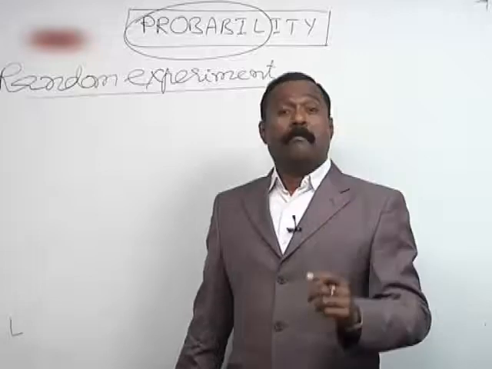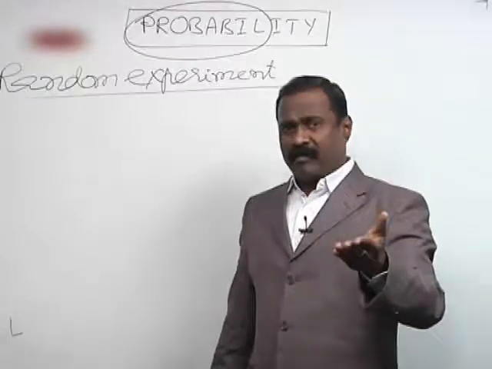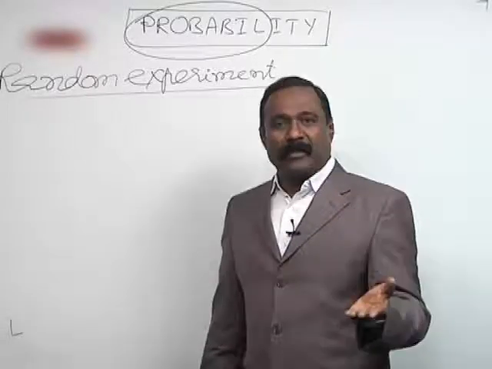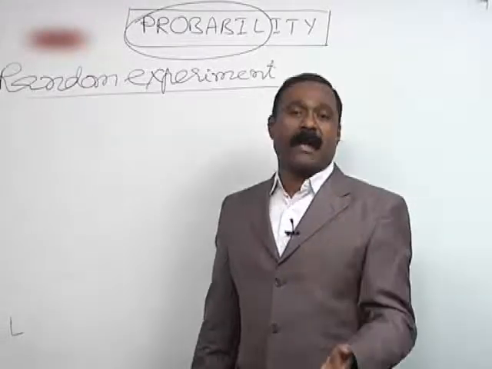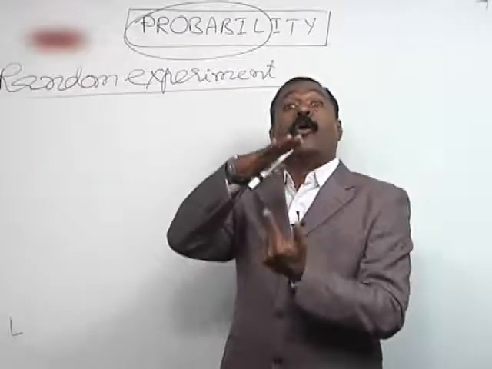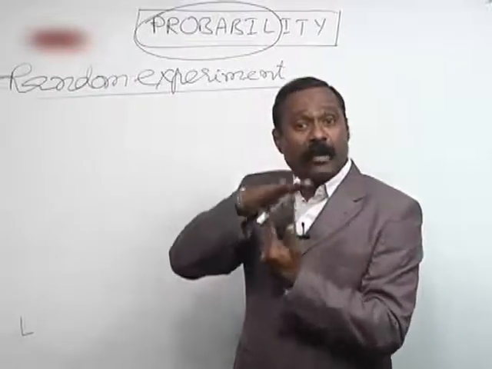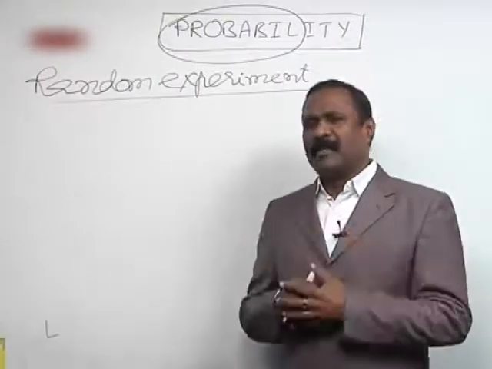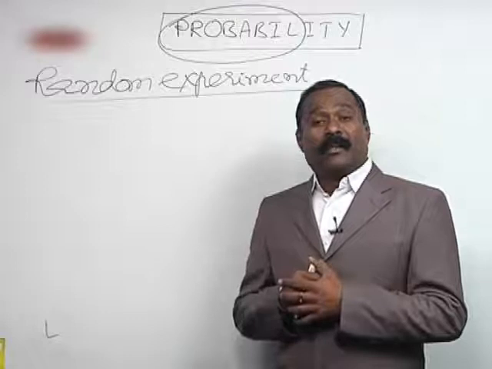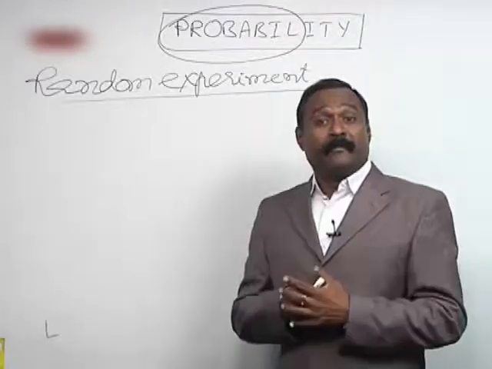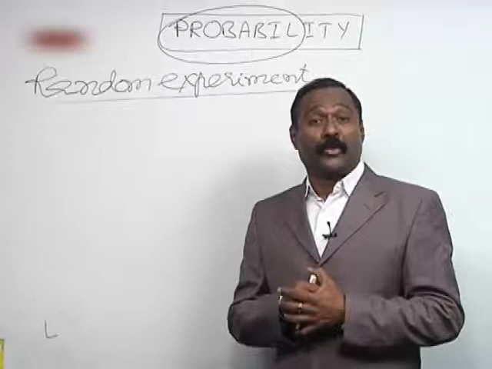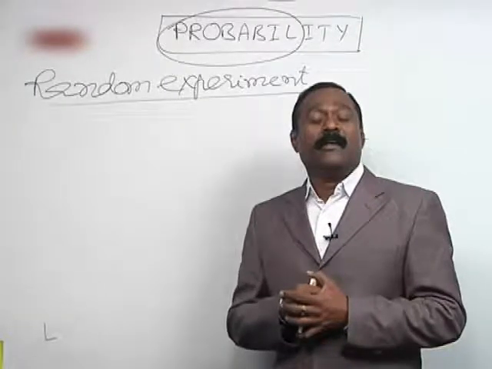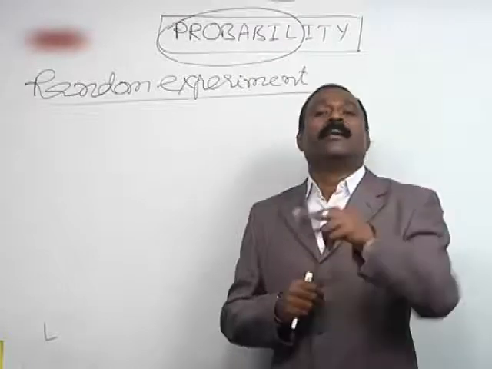So, before conducting the experiment itself, you know all the possible outcomes. After you conduct the experiment, the result you get should be one of all the known outcomes. For a better example, if you take Amitabh Bachchan and Dharmendra in the movie Sholay, you might be remembering, Amitabh Bachchan has a coin which has both sides head.